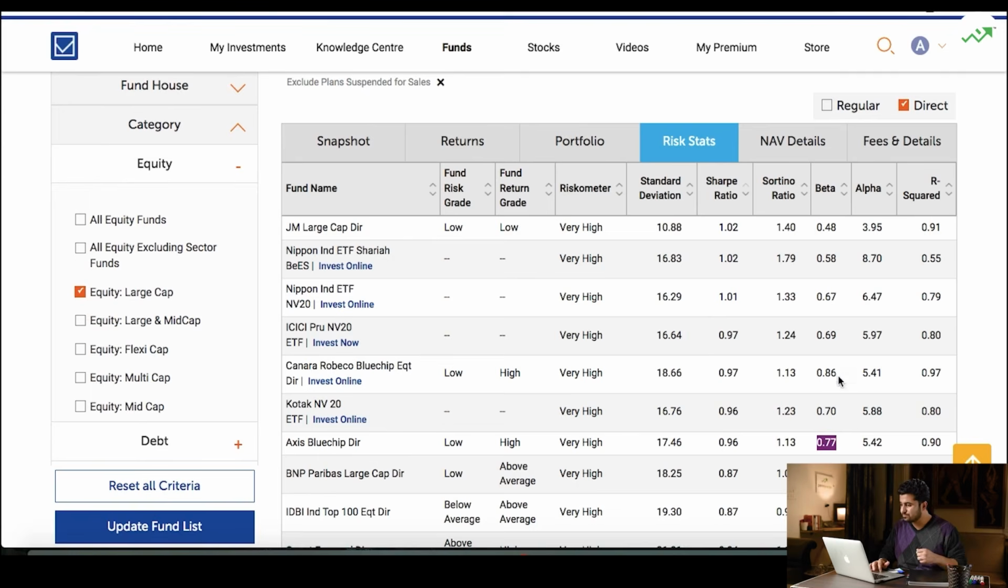And so, you see, for JM Large Cap, the beta is too low, it's 0.48. But for both Canara Robeco and Axis, it's on the higher side, closer to 1, 0.86, 0.77, right? So maybe we could give one extra point to both of these here and then move on to the next parameter. And the last parameter that we're going to look at on the risk stats is the alpha.